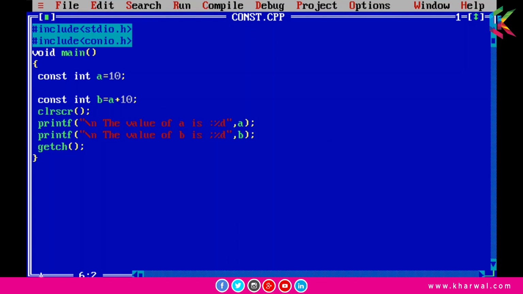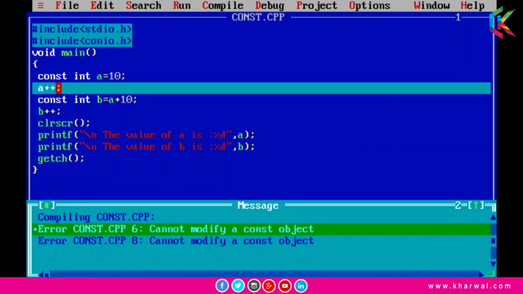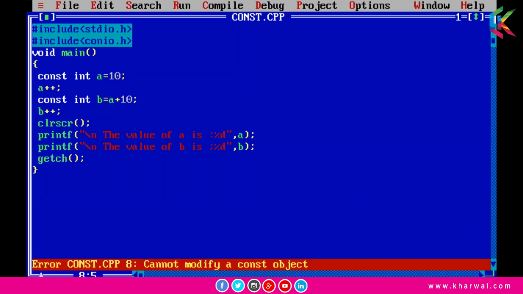So let's do this. Now if I run this program, you will get two errors, and these errors are cannot modify a constant object, and this is the other error, that is also cannot modify a constant object.